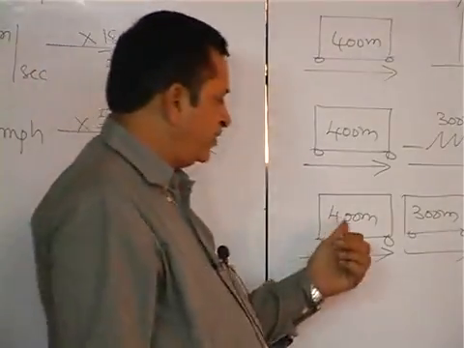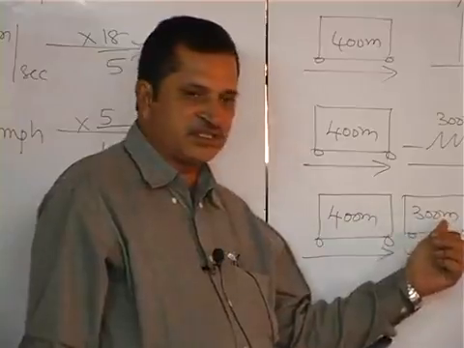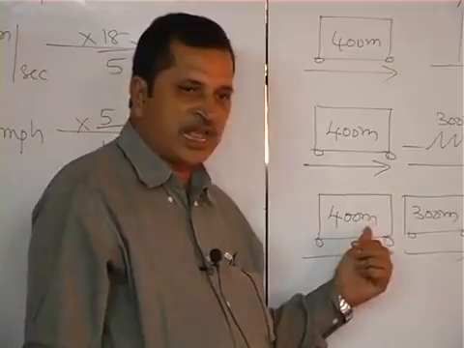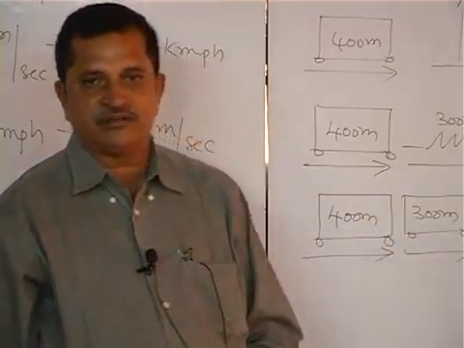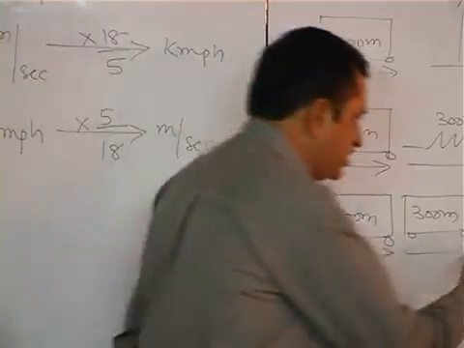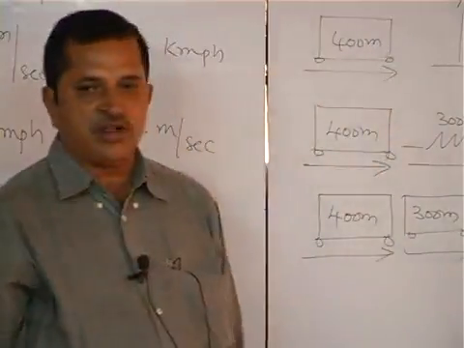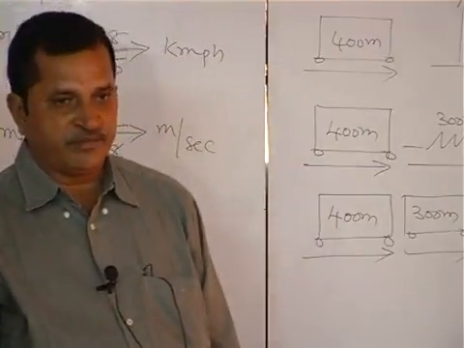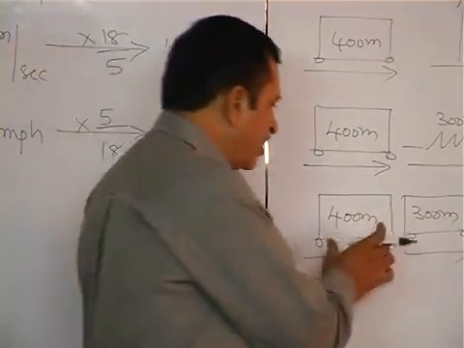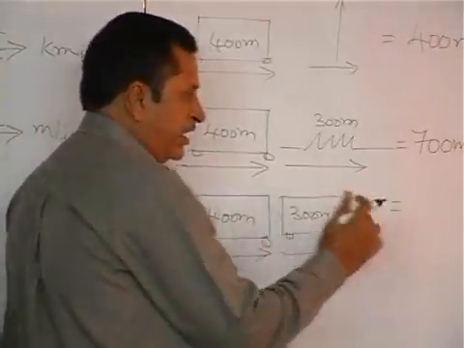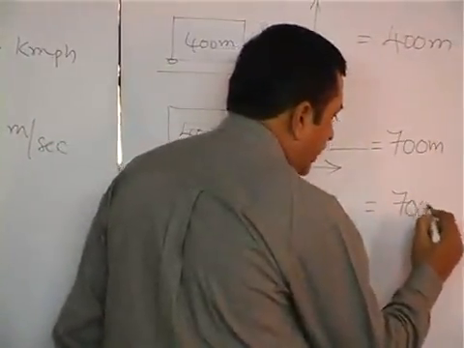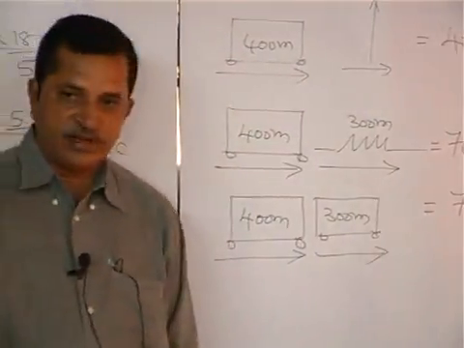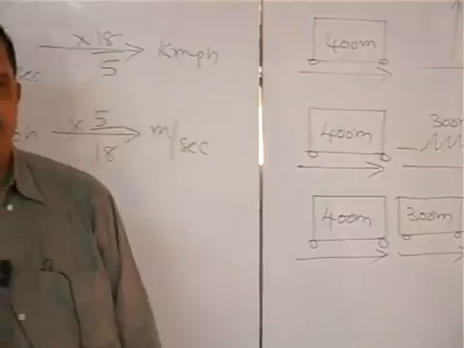So, if this train were to cross this train, what is the total distance that this train has to travel to cross the other train, if both are traveling in the same direction? 400 plus 300, 700 meters. 700 meters is the distance to be traveled by the train.